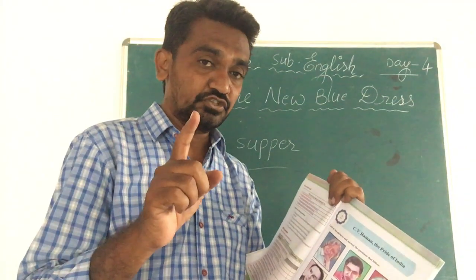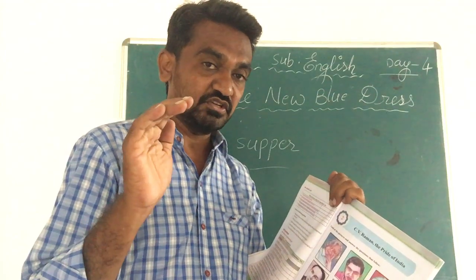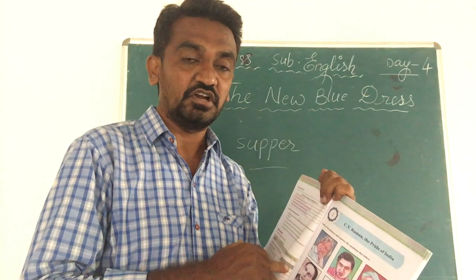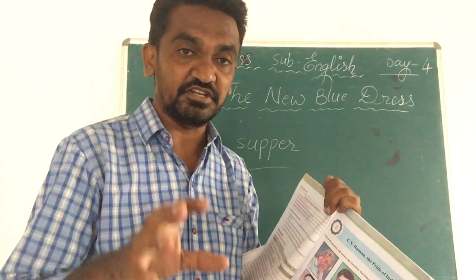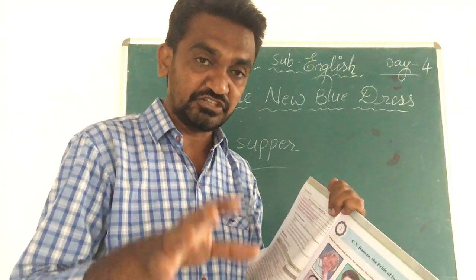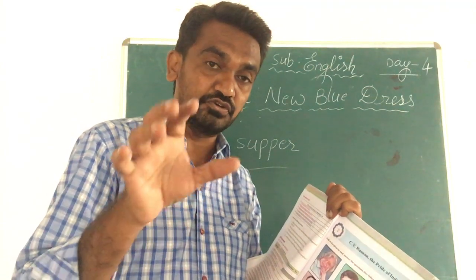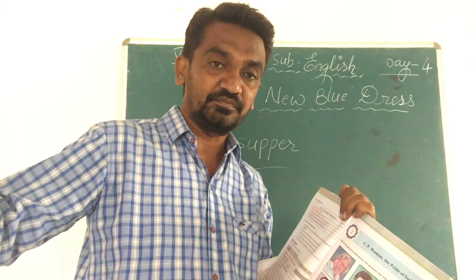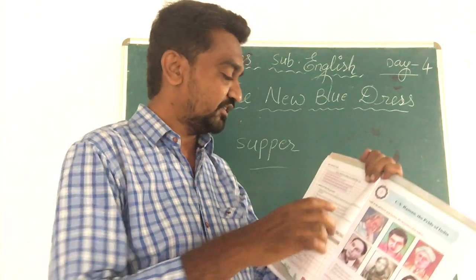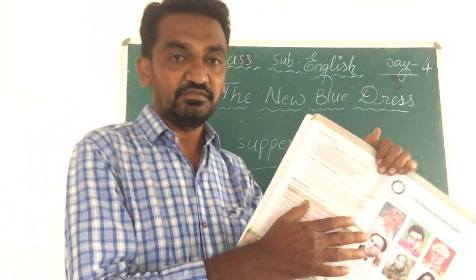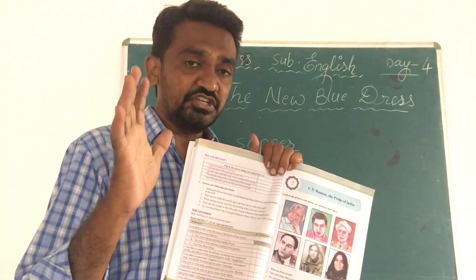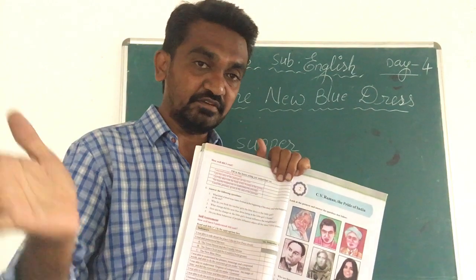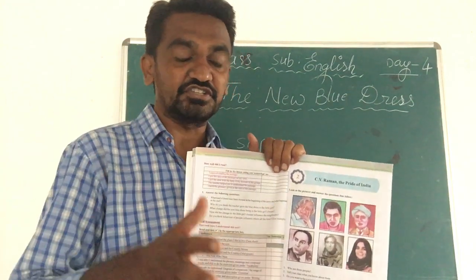At the beginning of the story, at the initial stage, how were the streets? The Gates Avenue streets, how were those streets? They were dirty, they were ugly. Actually, the street is very short, but due to the ugliness, the street is looking long. At the beginning of the story the streets were very ugly, but later, in the later part of the lesson, they changed their streets.